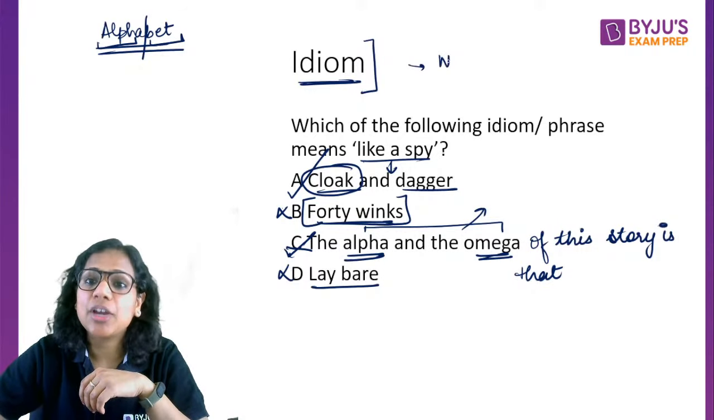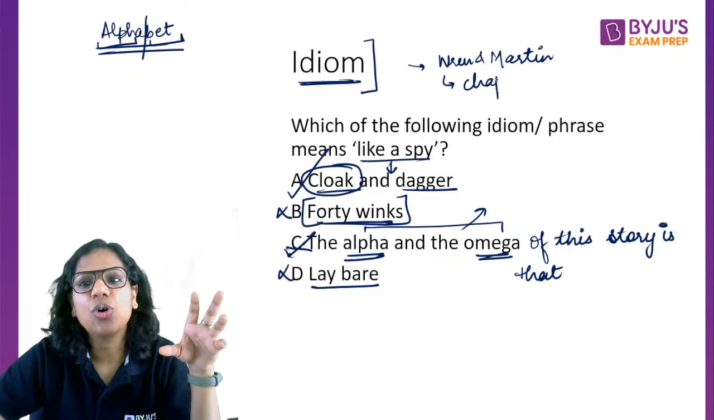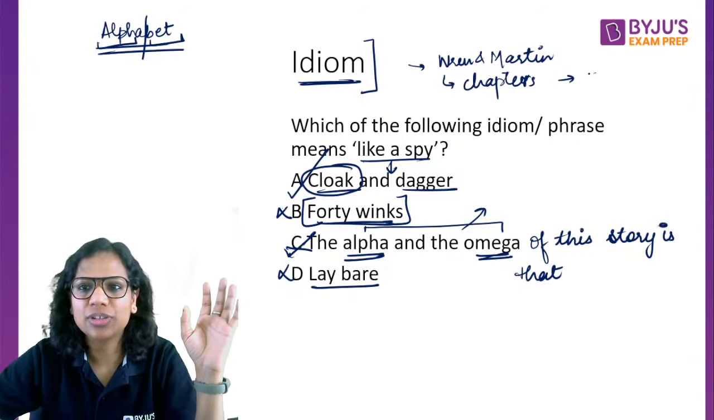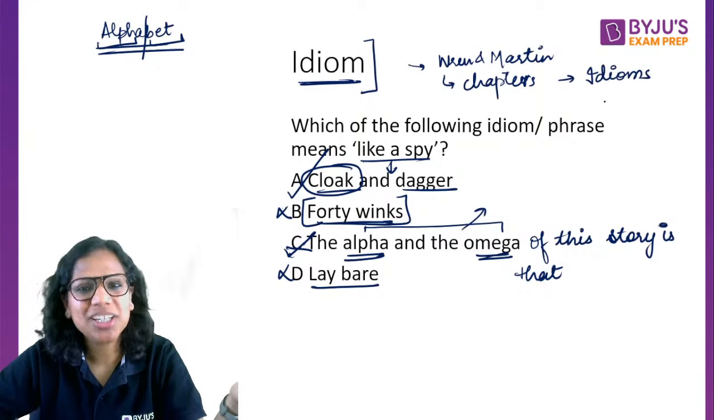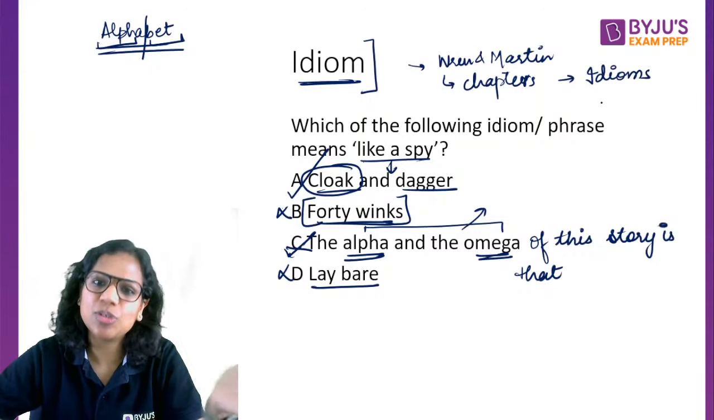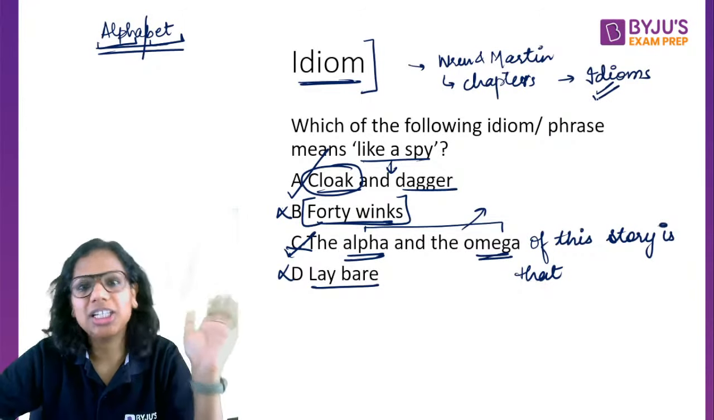Apart from this, I have told you earlier as well on many occasions that Wren and Martin has a chapter on idioms and phrasal verbs. The name of the chapter is Idioms itself. So there's one chapter called idioms, there's the other called idioms continued, right? In one of the chapters you have phrasal verbs and in one you have idioms. So that is where you can learn idioms from.